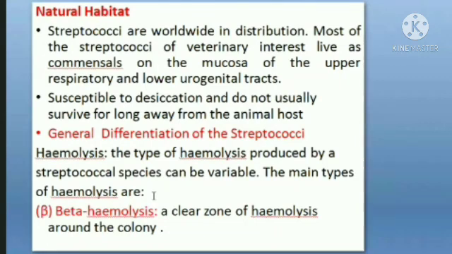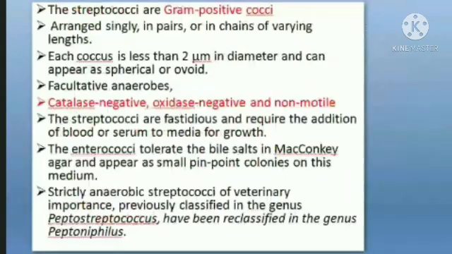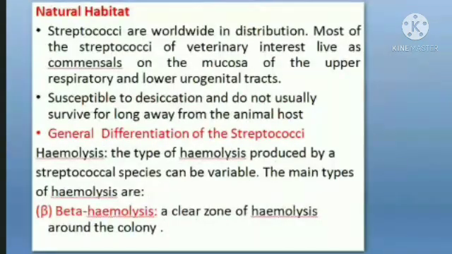If you recollect the different hemolysis we discussed in staphylococcus, where four types were produced, we discussed two major types, alpha and beta hemolysis. Here also, the major types of hemolysis streptococcus produces are alpha and beta hemolysis.